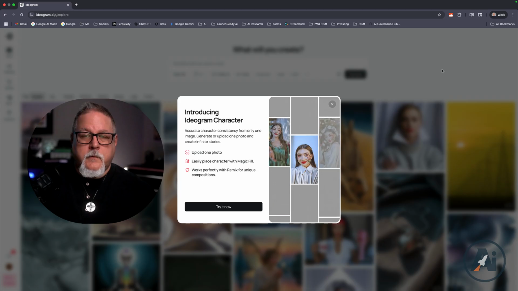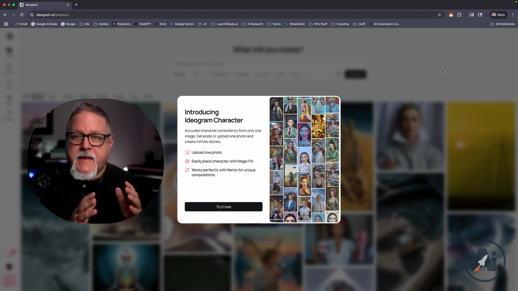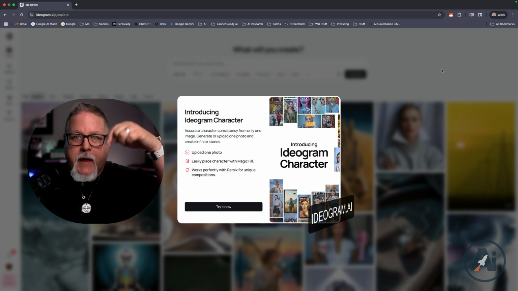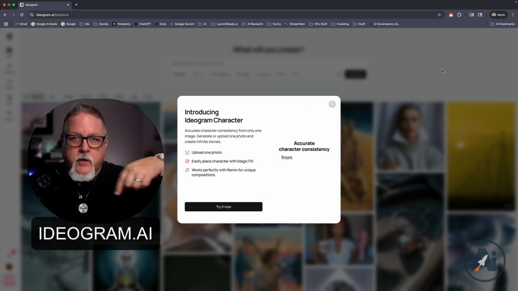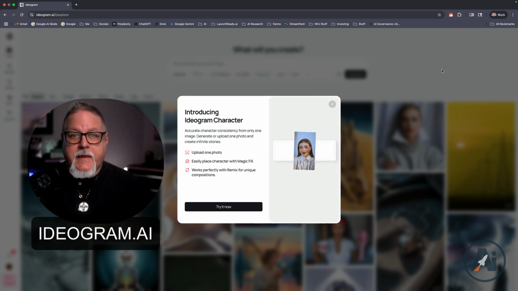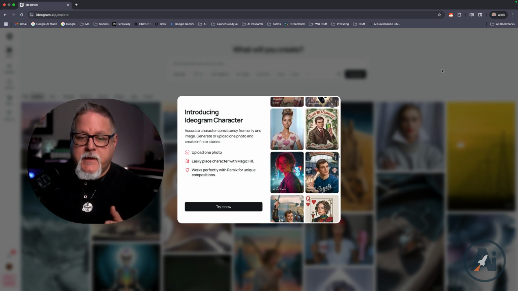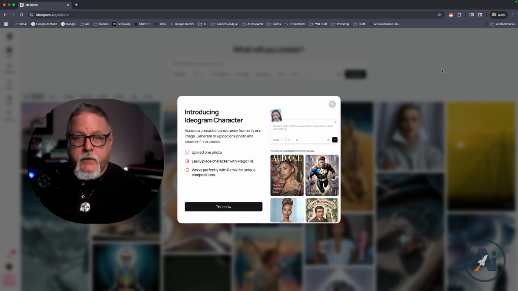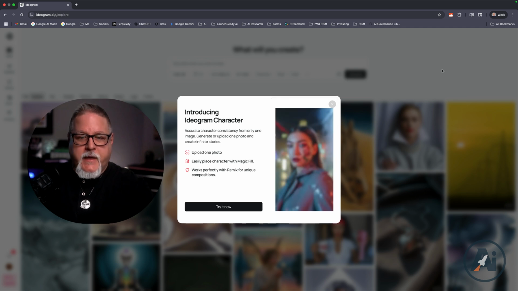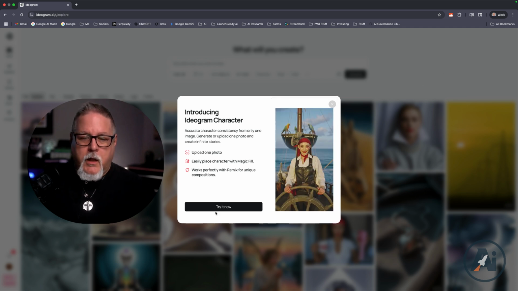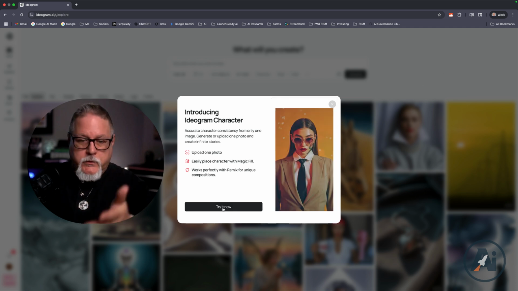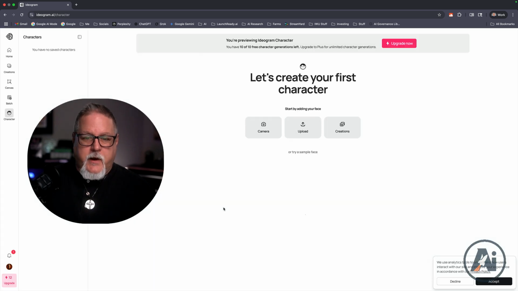It's really cool. Now, jumping into the platform, this is ideogram.ai. I'll make sure to put the domain here where you can see that easily. This new character consistency feature is brand new, so I just started a fresh account here to show you how all of this works. Once you log in, it will look just like this.